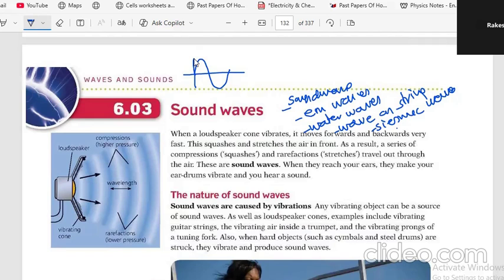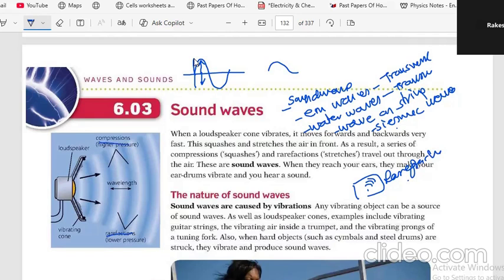There's a slight difference. Here, EM waves are transverse waves, which means the particles vibrate up and down. Water waves on the surface are transverse. But inside water, if there's an explosion, it comes out as rarefactions and compressions.